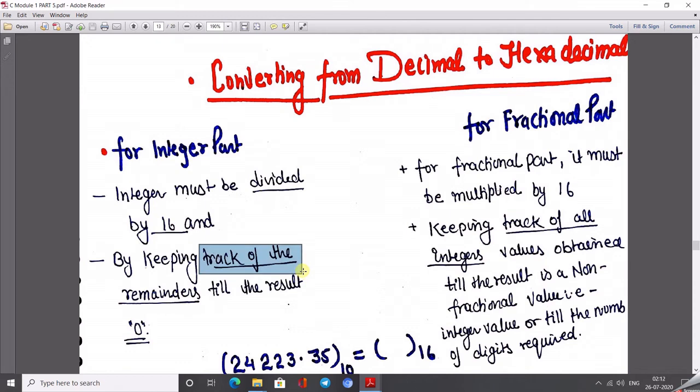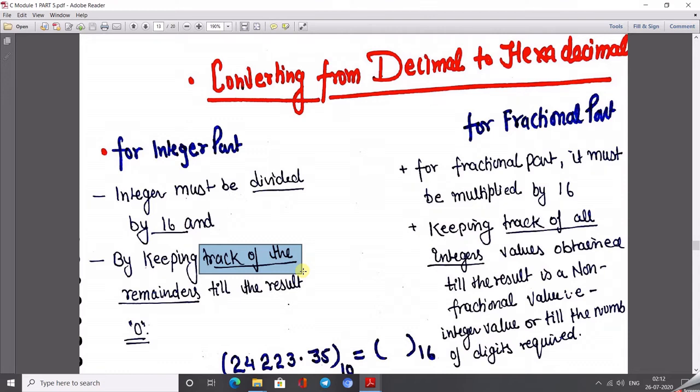The most important point: if a remainder is greater than 9, then we have to write the equivalent in the number system, like 10 is equivalent to A, 11 is B, 12 is C, 13 is D, 14 is E and 15 is F. So if the remainder is 15, don't write 15 there, write the value F.